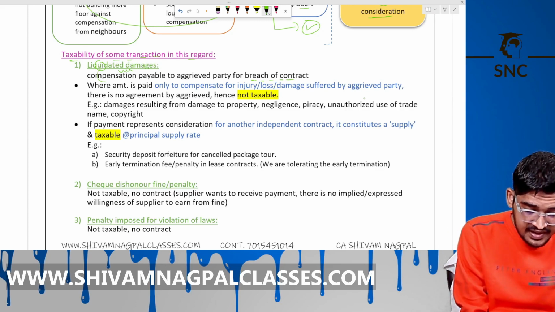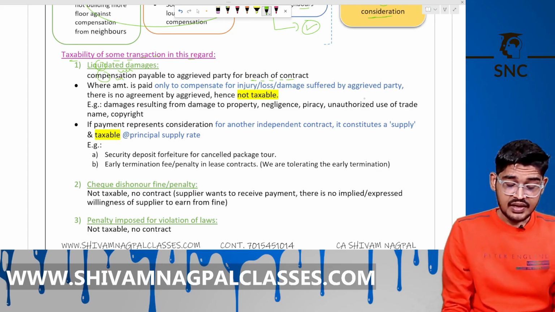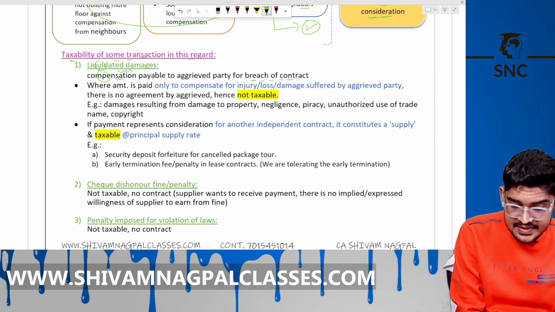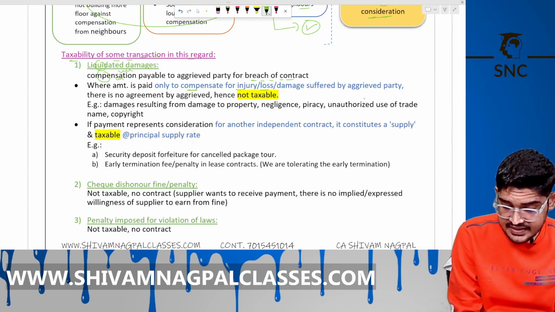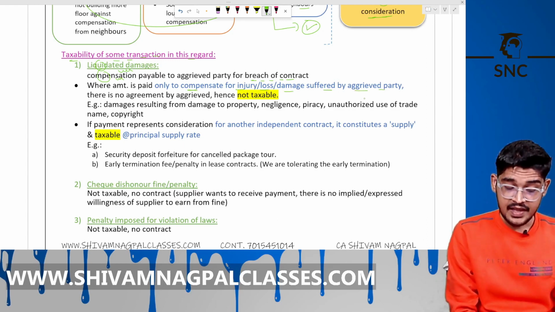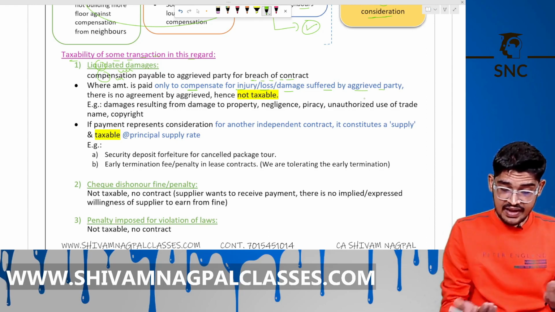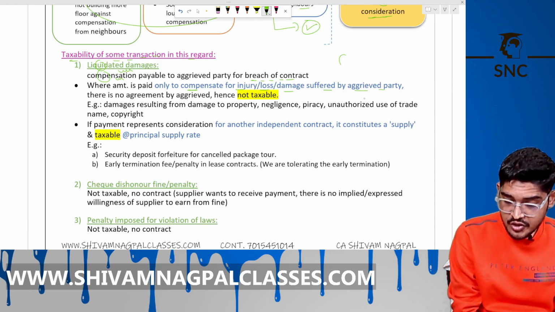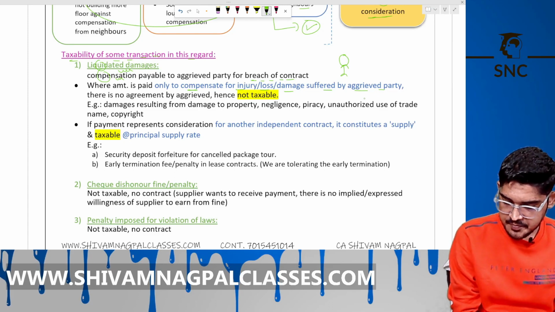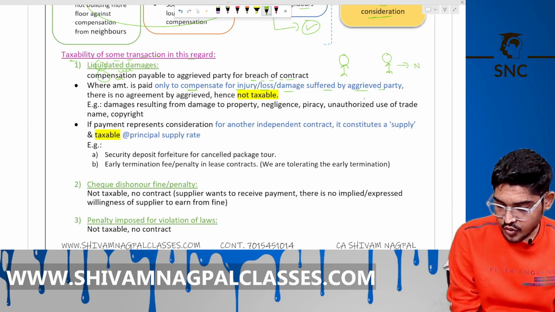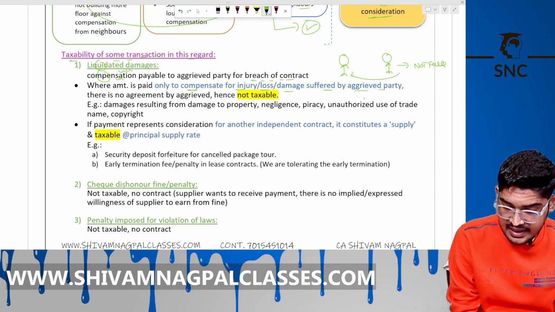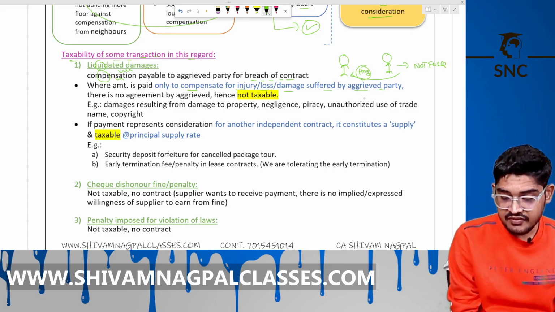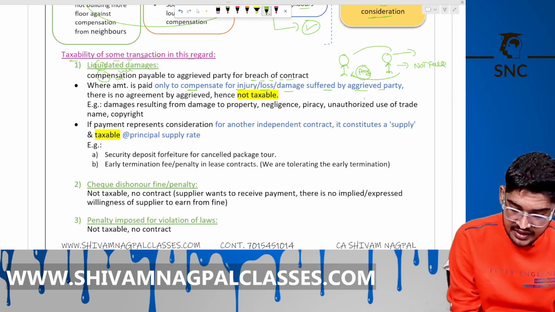Means amount paid as a compensation, where the amount is paid only to compensate for injury, loss, damage suffered by the aggrieved party. There is no agreement by the aggrieved, hence not taxable. Means you and me enter into a contract. If I break that contract, if I do not fulfill that contract, then I will pay you any amount as a compensation. There is no contract for that.